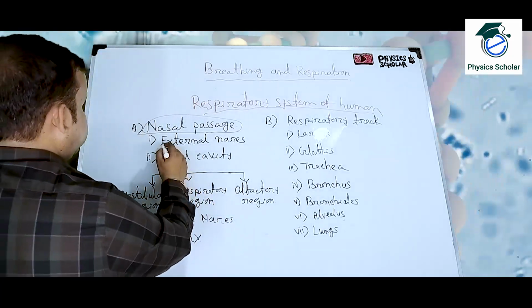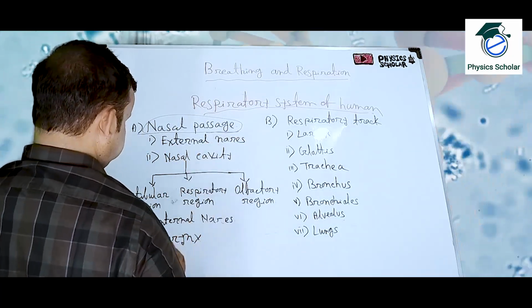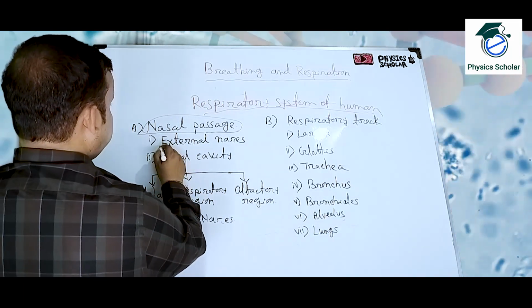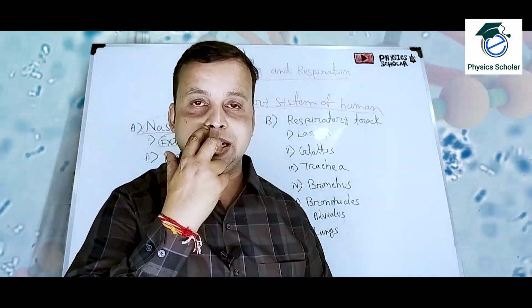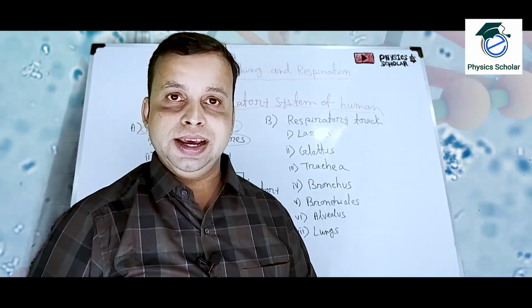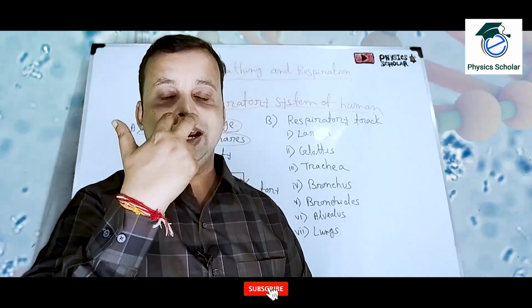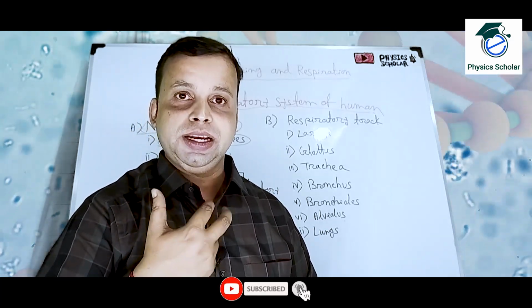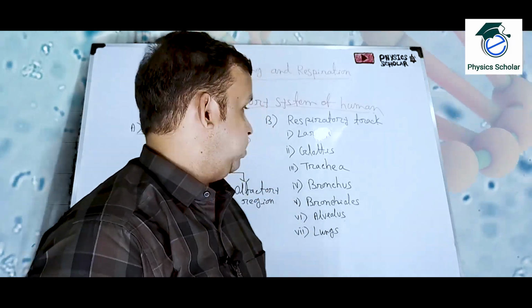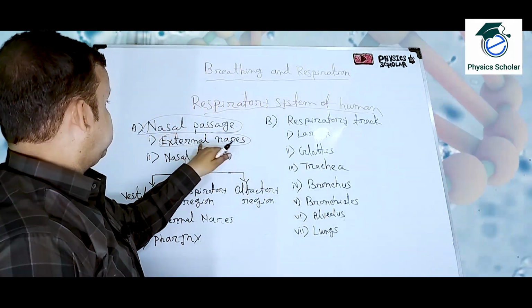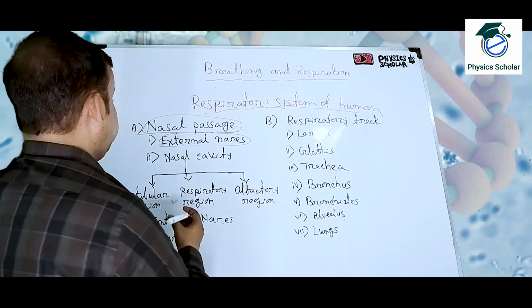So the nasal passage basically has three parts. So the first one is the external nares, one pair of external nares. That means there are two holes in our nose through which we can take breath in inspiration, and also we can release the breath in the process of expiration. So this is the function of the external nares.